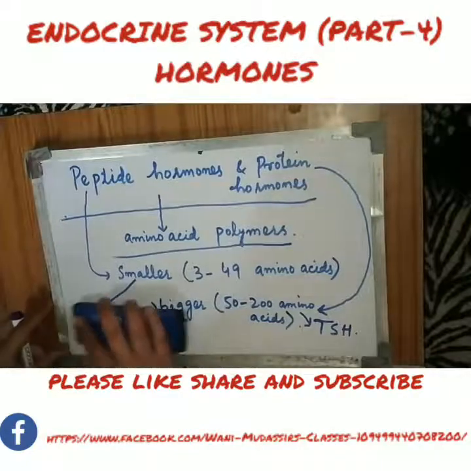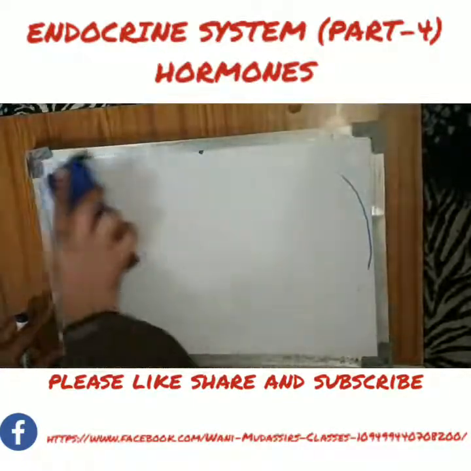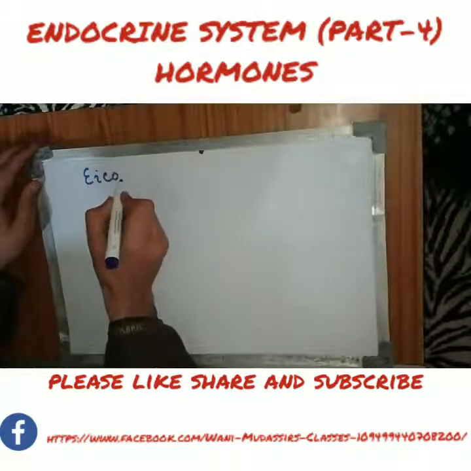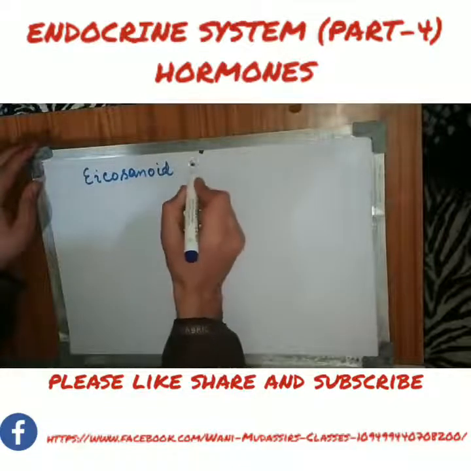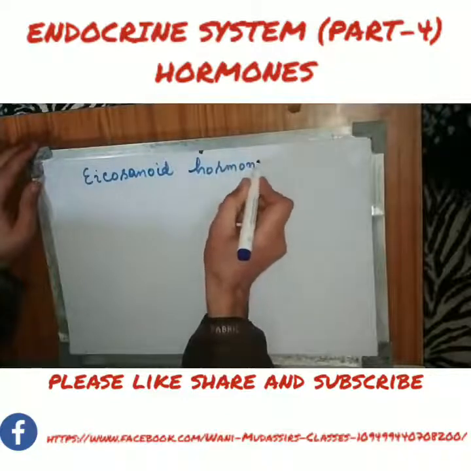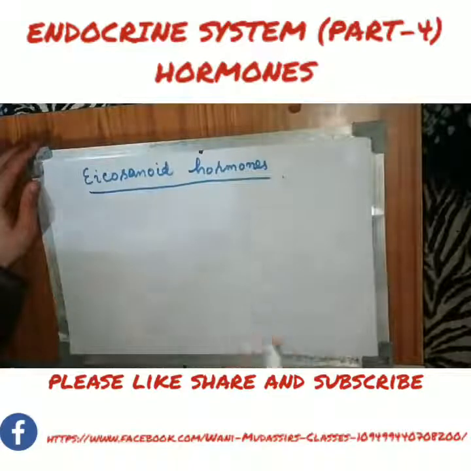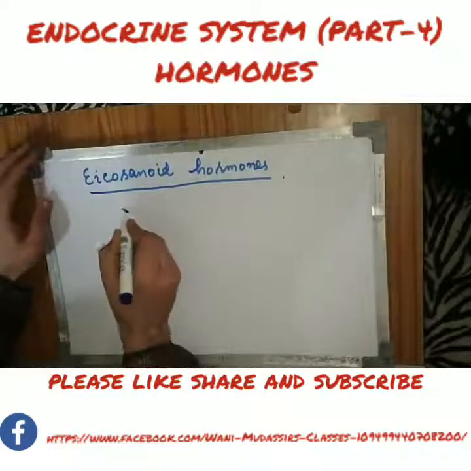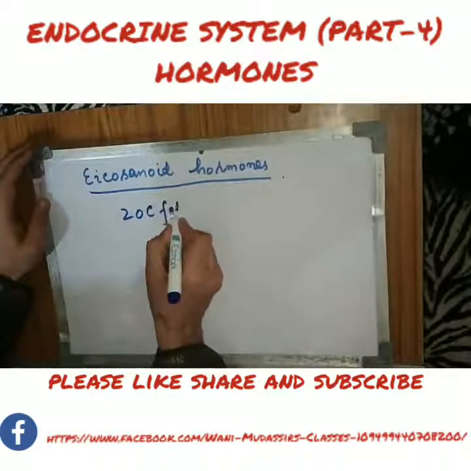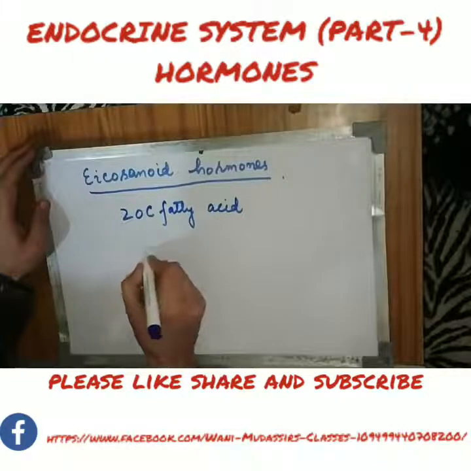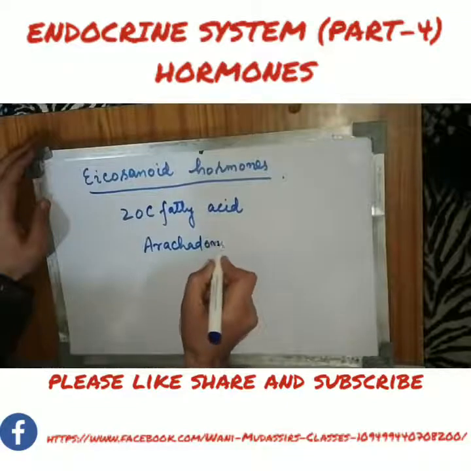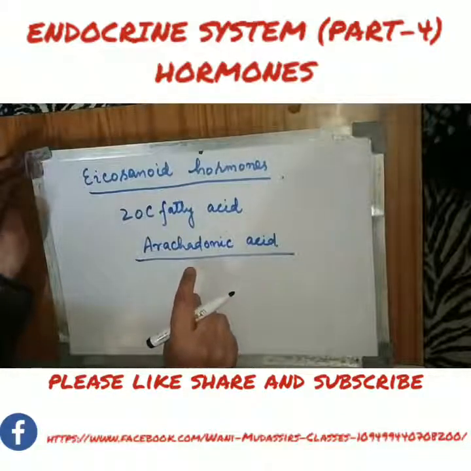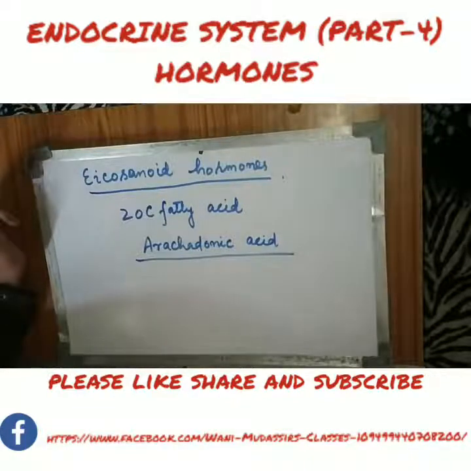Then the third category of water-soluble hormones is the eicosanoids. These eicosanoid hormones are derived from arachidonic acid, which is a 20 carbon fatty acid.